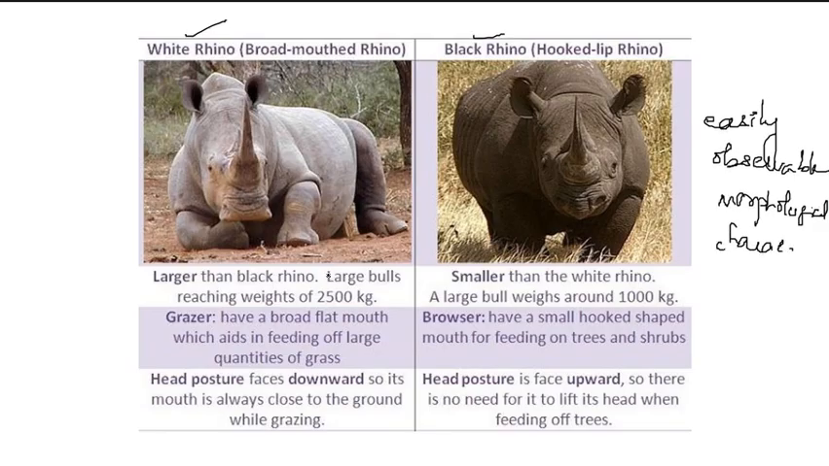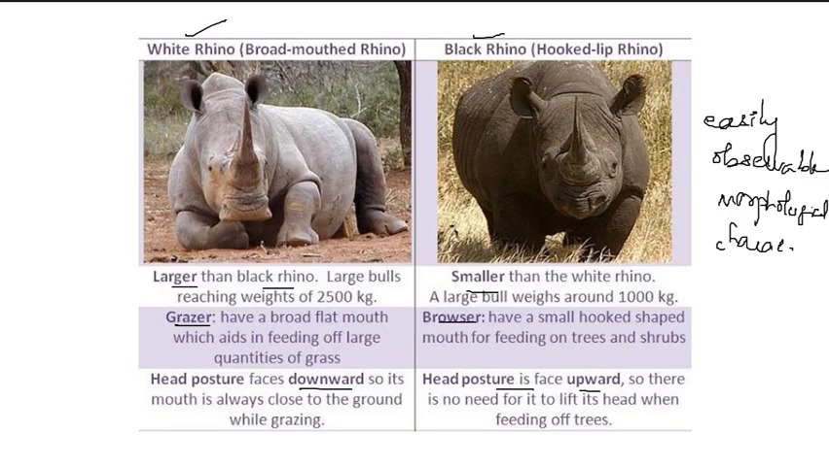You can see here that the white rhino are larger, and the black rhino are smaller. The white rhino are the grazers and the black rhino are the browsers. The face posture of the white rhino is downward, and for the black rhino the head posture is upward. So these are the two species of rhino, and you can easily distinguish between them based on their easily observable morphological characters.